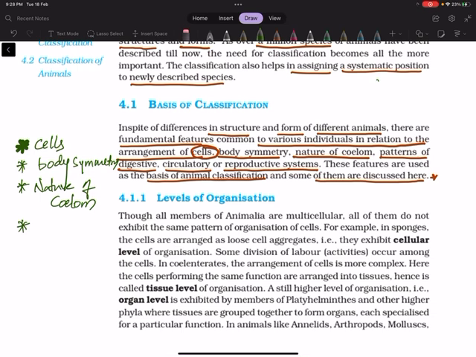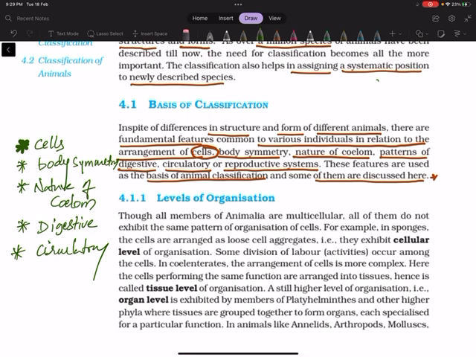Next we go to the circulatory system. So digestive system, and next one is circulatory system. How has this circulatory system been taken as a feature to classify the animal kingdom? Circulatory system is again divided into two types, whether it is a closed circulatory system or open circulatory system. It depends on the blood vessels' development.